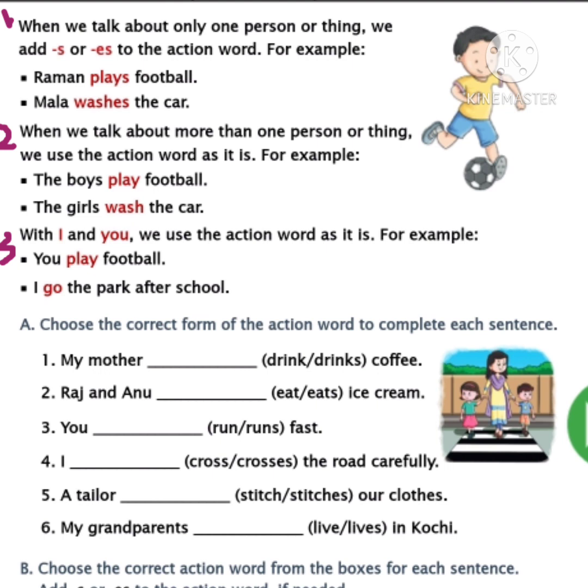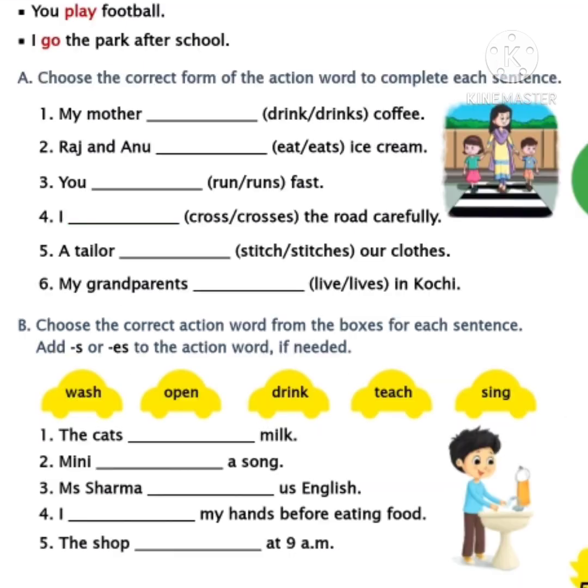Okay, children? Now I am reading the next sentence. I go to the park after school. Children, when you are using I, though it is singular, you need to use the action word as it is. So we have used here, I go to the park after school.